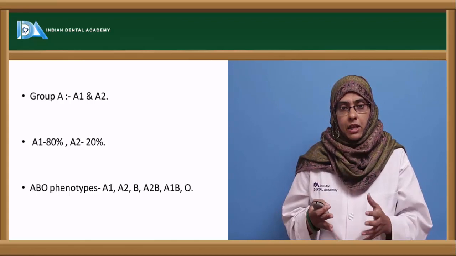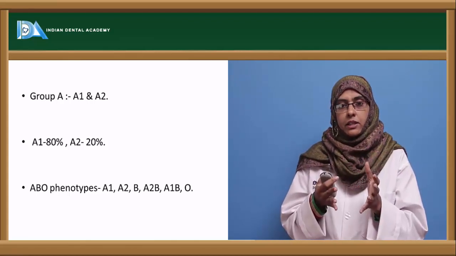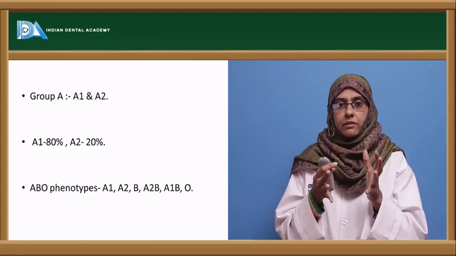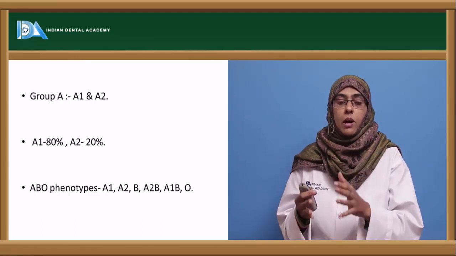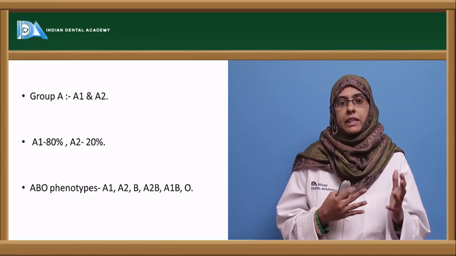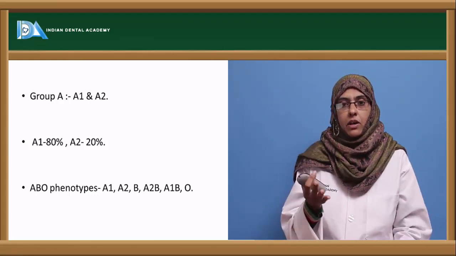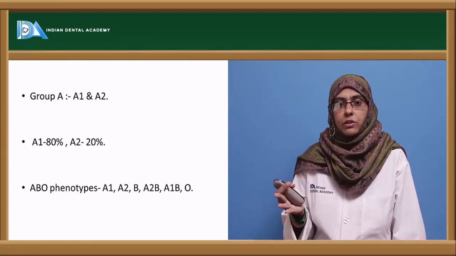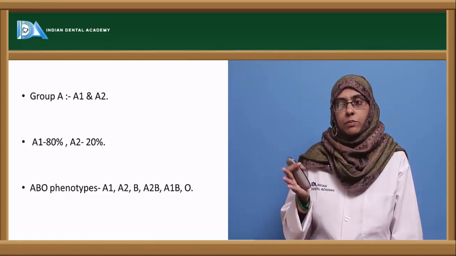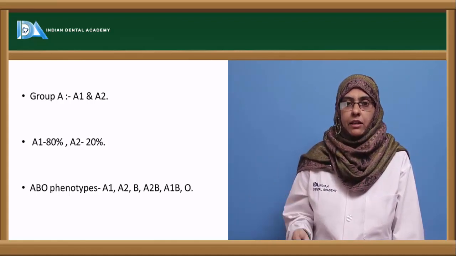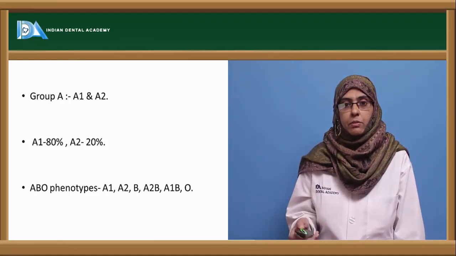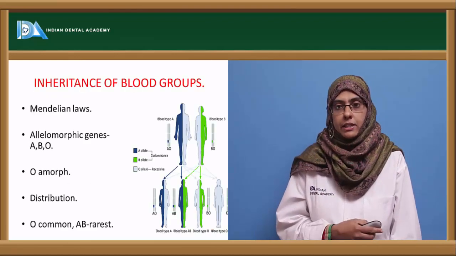Next, we know that it is only the 4 blood groups that were known to us, A, B, AB and O, but after the subgrouping we can increase the 4 phenotypes into 6 phenotypes. That is, now we can classify the ABO phenotypes into 6. That is A1, A2, A2B, A1B, B and O. So there are 6 phenotypes based upon the subgrouping of the group A antigen.